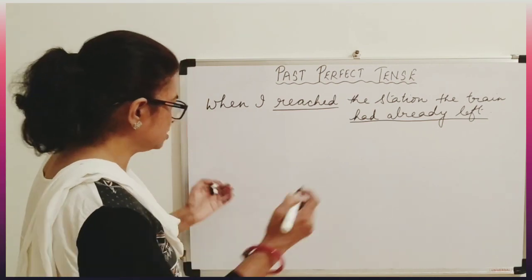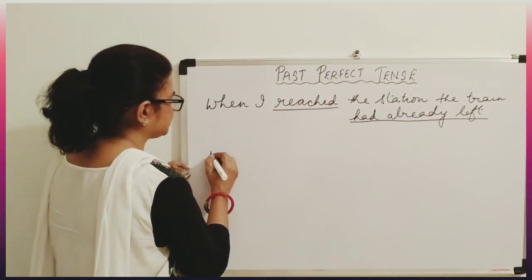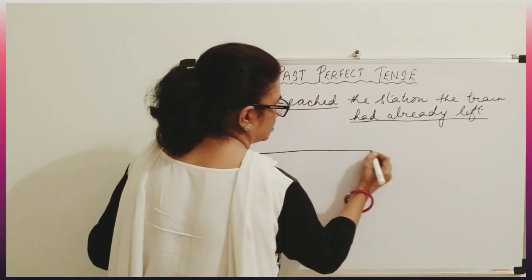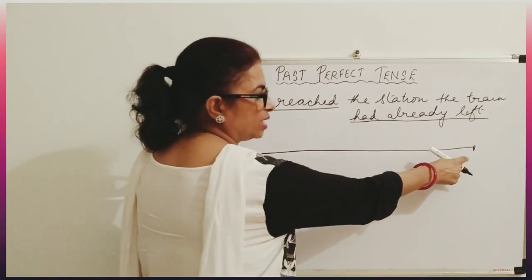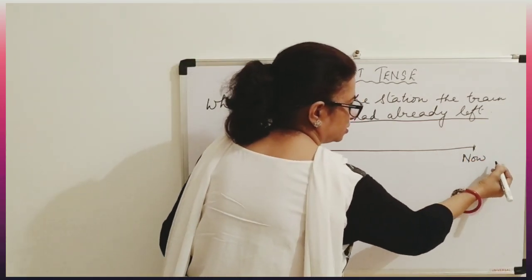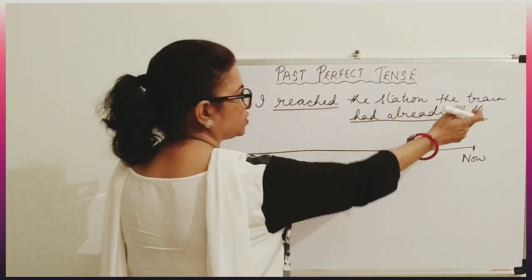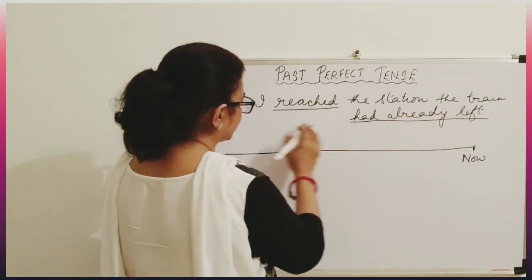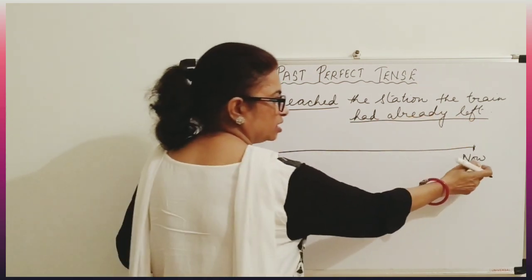Now let us observe through this timeline. Suppose this is a timeline. This is the time of reporting, now. This sentence: when I reached the station, the train had already left. The boy, whoever is saying this sentence, he is saying it here.